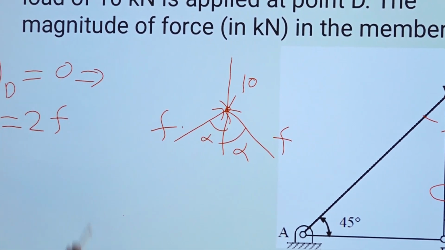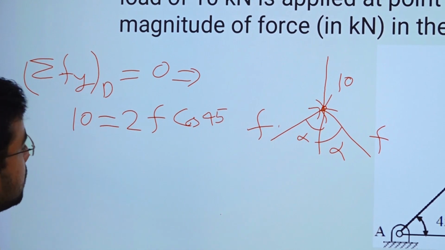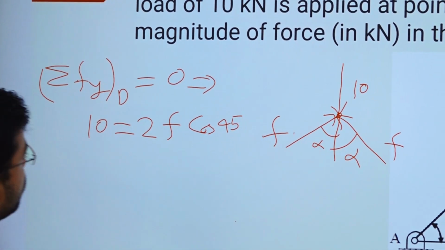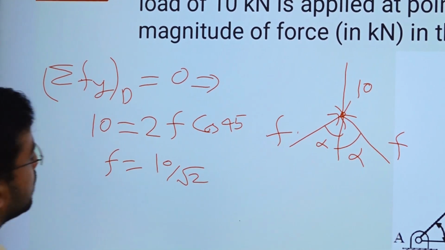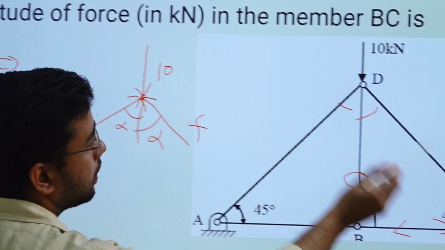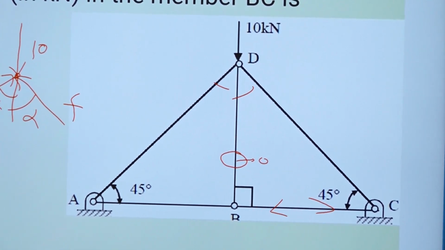So 2F cos alpha, cos 45, right. This cos 45 is equal to 1 by root 2. So you will find out F is equal to 10 by root 2, right. So you found out the force in the DC link, or the DA link. In any of the links, the force will be the same.